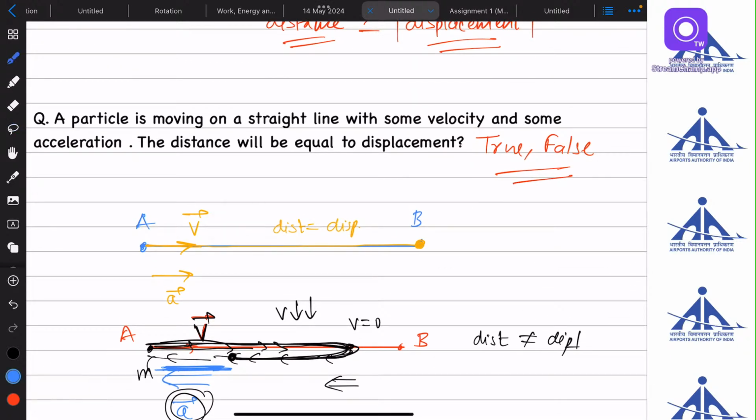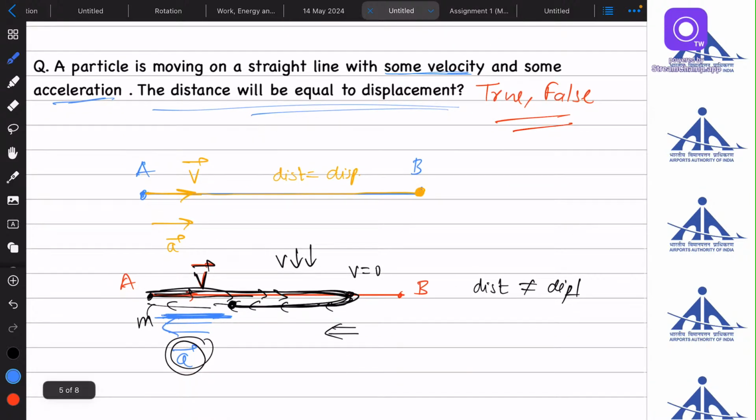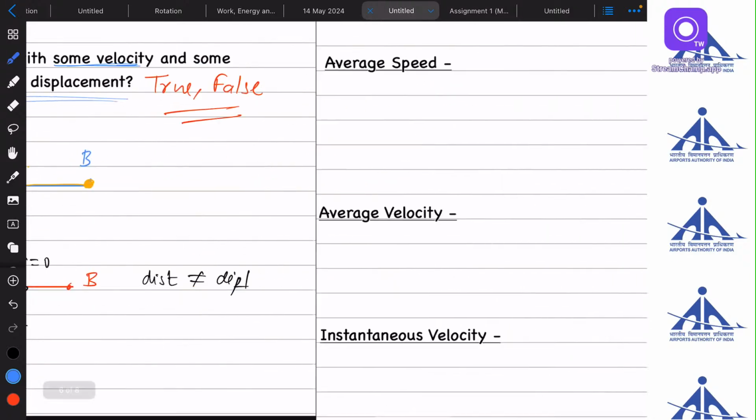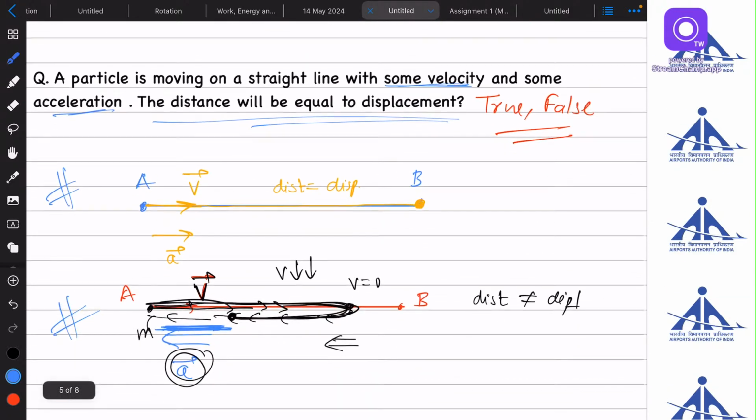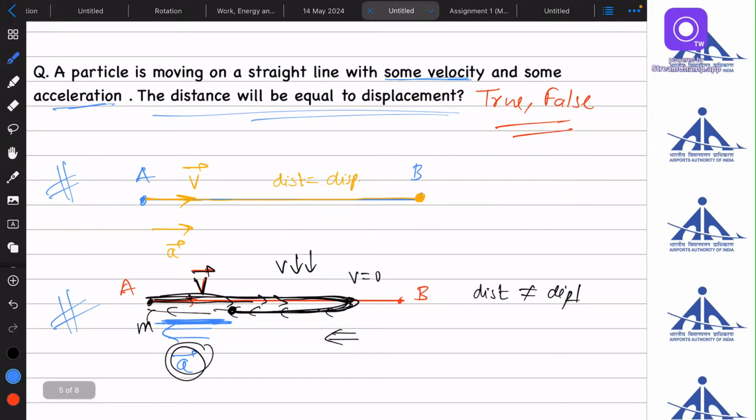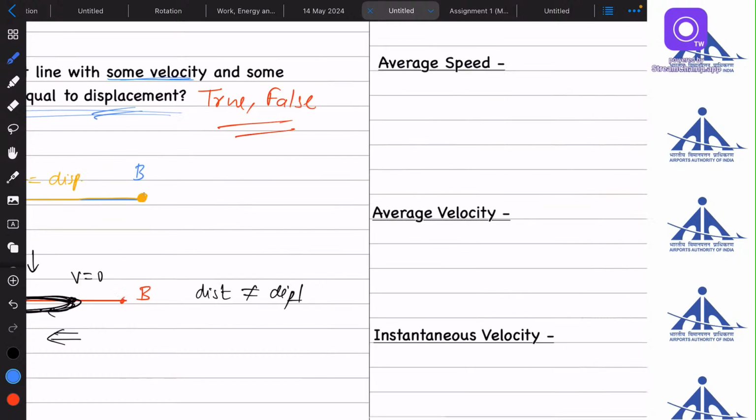Why? Because we cannot say that always, if a body has some velocity and some acceleration, the distance will be equal to displacement. No, it is not always true. It can be true in some cases, but it cannot be true always. I hope you got this. Until and unless we know the direction of velocity and acceleration, we cannot judge about distance and displacement, because it will depend on that fact only.